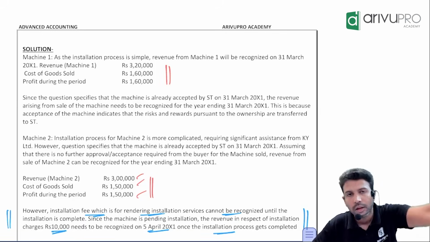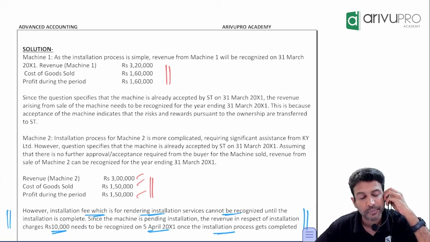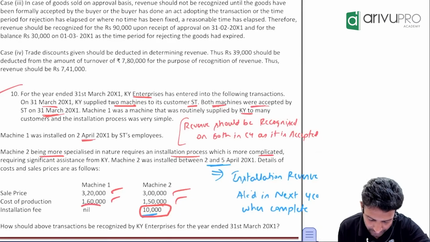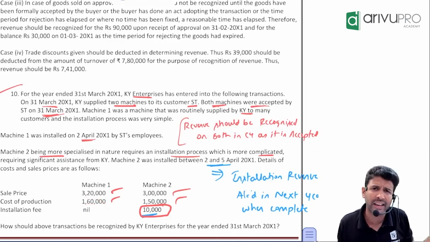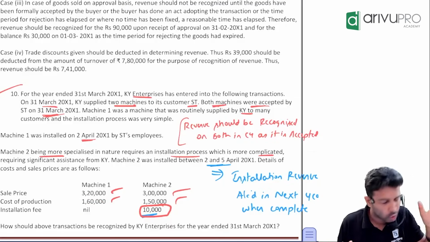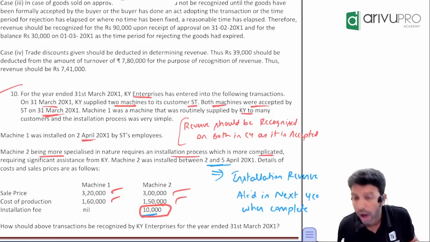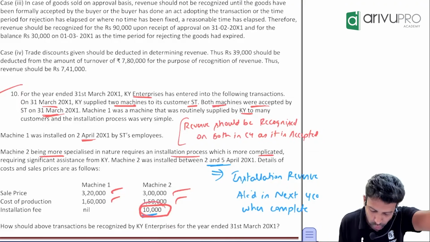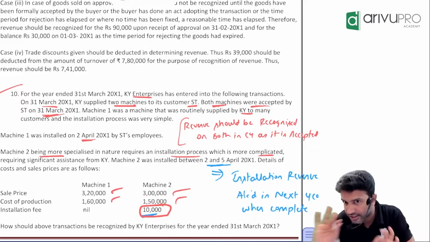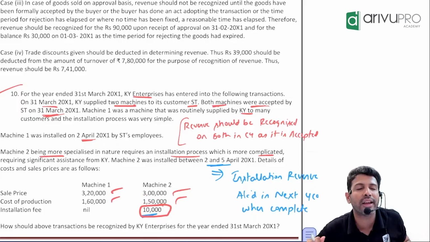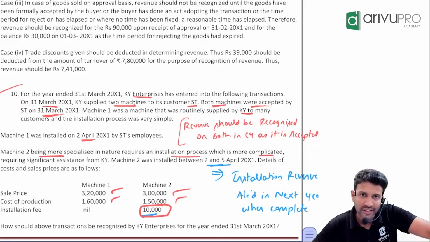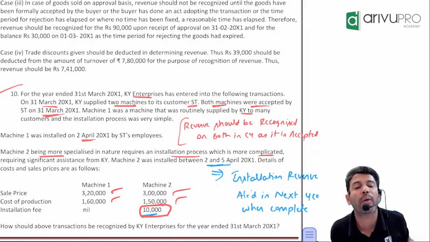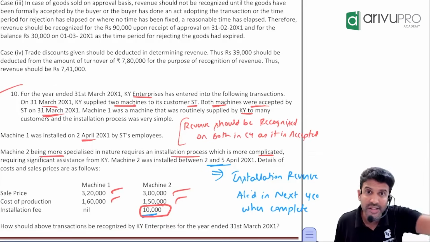Done. Sir, there is one more aspect. Installation. Correct? For machinery 1, am I collecting any installation fees? No. So any revenue recognition drama or no drama? No drama. For machinery 2, how much am I collecting? 10,000. This 10,000 is for what purpose? It's a service. What does AS9 say about service? You should recognize revenue. It's not many acts, it's only a single act. For single act contracts, when will you recognize revenue? When the service is fully completed.